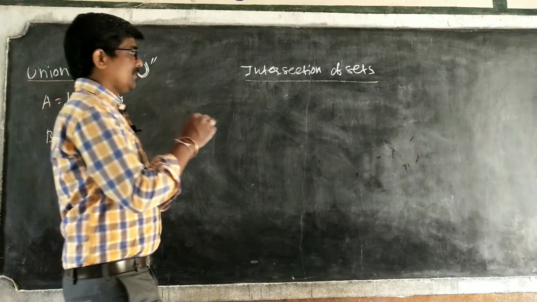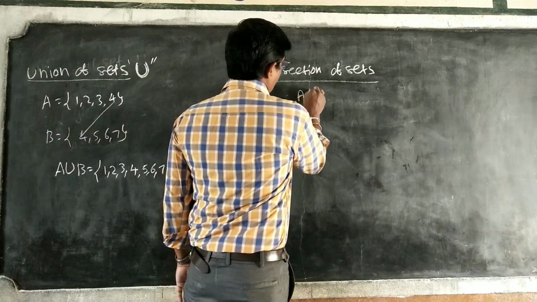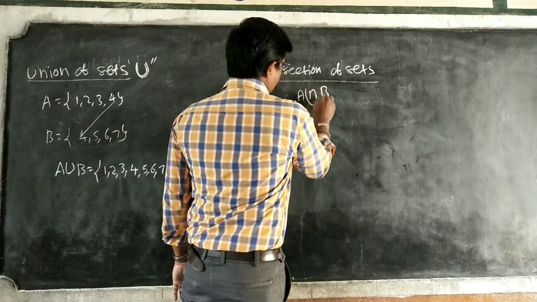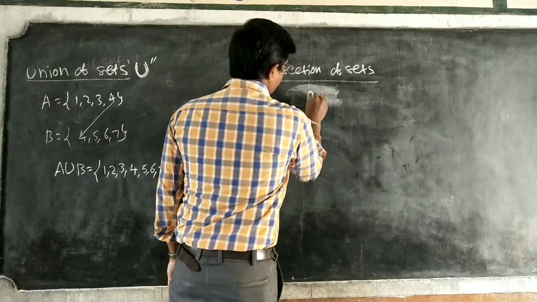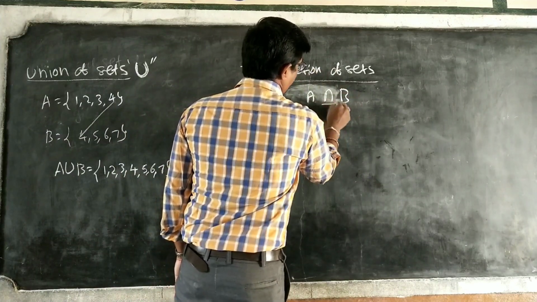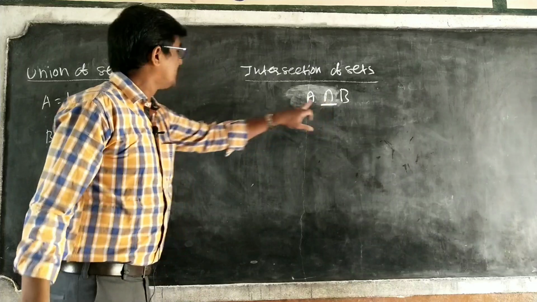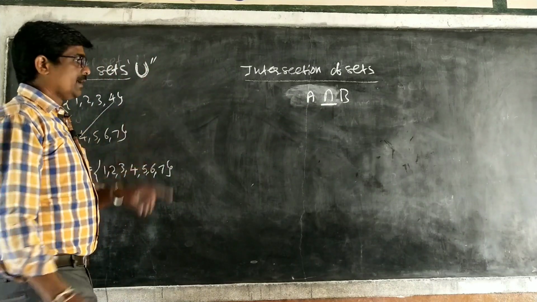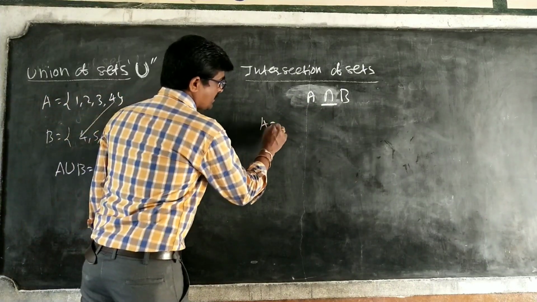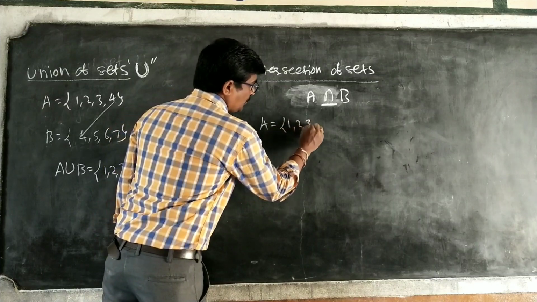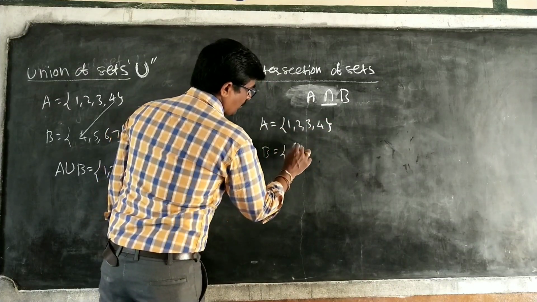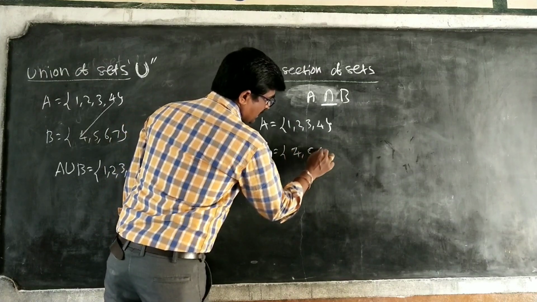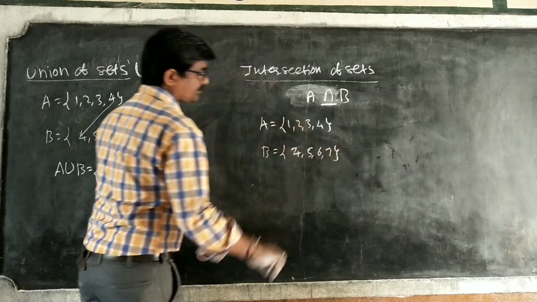Next, intersection. A intersection B. This is the symbol of intersection. Same, I am taking A equal to 1, 2, 3, 4 and B equal to 4, 5, 6, 7.